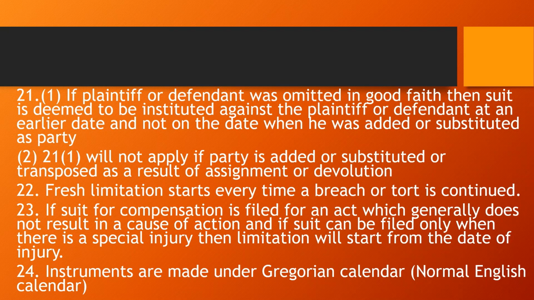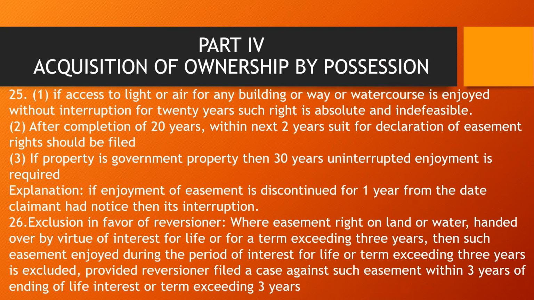Section 24. Instruments are made under Gregorian calendar. Section 25. If easement is enjoyed for 20 years in private land and 30 years in government land without interruption, then it is absolute, and suit for declaring easement should be filed within 2 years after such period. If easement is disturbed for 1 year continuously, then it is interruption. Section 26. Period when easement was enjoyed on property given on life interest or term more than 3 years will be deducted when property comes back to the reversioner.